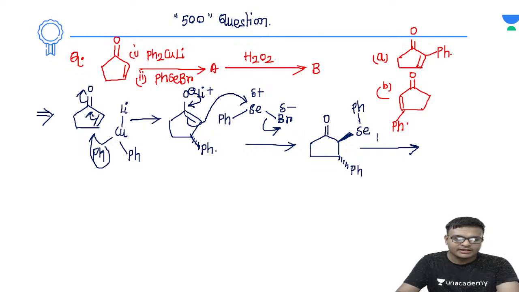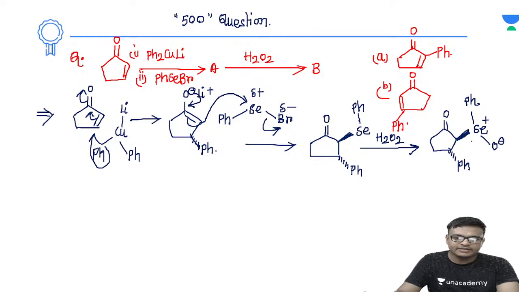Okay, so now after this part we are treating this molecule with hydrogen peroxide. So hydrogen peroxide से treat करोगे तो क्या होगा देखो. So this one is the double bond and here a phenyl group is present, right? And this selenium will be having the positive charge. So in this scenario no Baeyer-Villiger oxidation takes place. Here there will be heteroatom oxidation, so do not forget this.